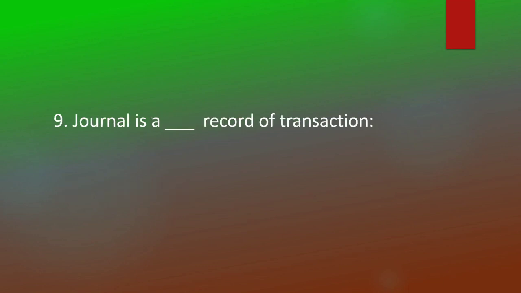Journal is a chronological record of transactions. Cash into bank transaction will result in a contra entry. Debit all expenses and credit all incomes.